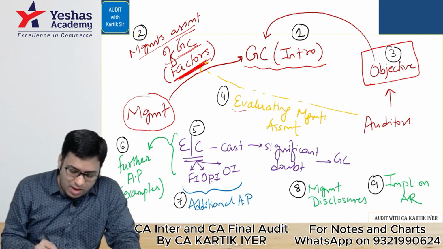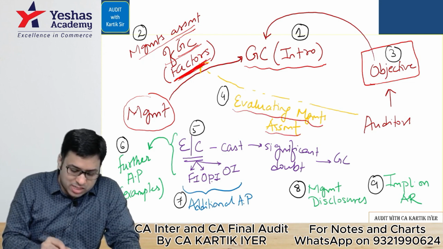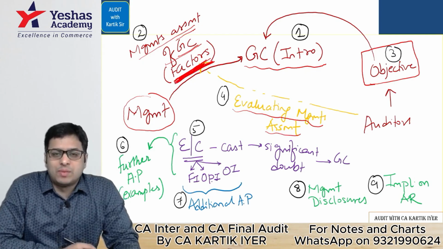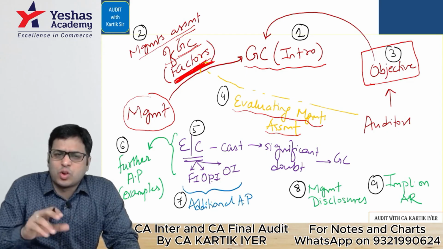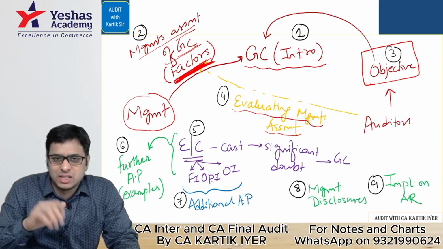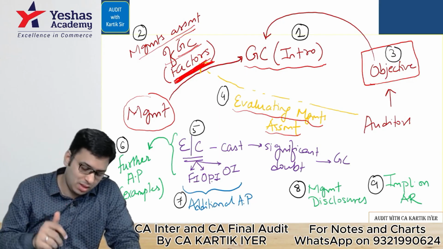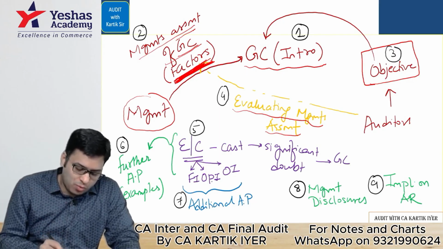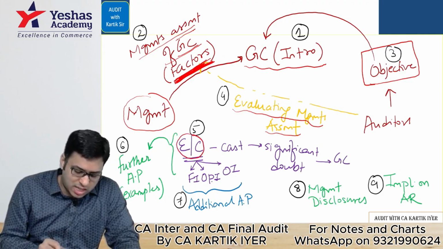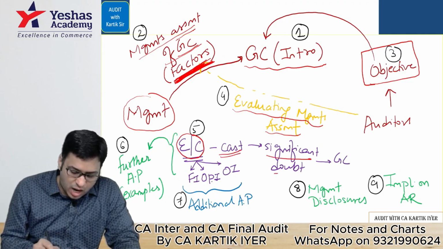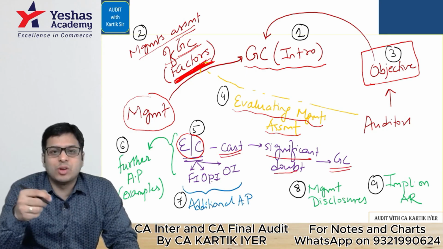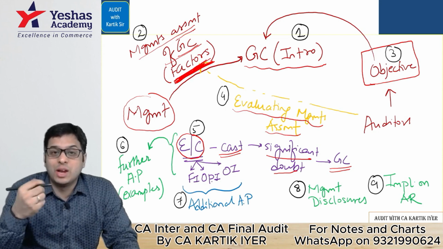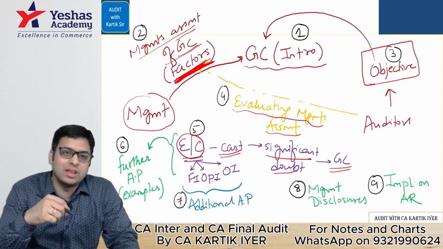Fourth one, evaluating the management assessment. Whatever assessment the management has made, we are evaluating that. We are checking that the management's assessment is proper or not. Okay, so what all points will you keep in mind for assessment? That is given in this answer. So wait for it. Next, what are the events or conditions that cast a significant doubt regarding going concern? What are the indicators because of which you may feel that the company may not continue as a going concern?